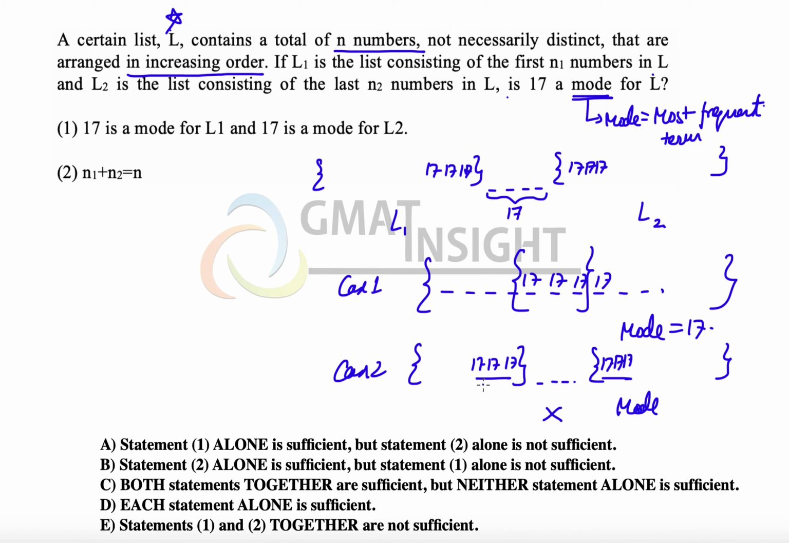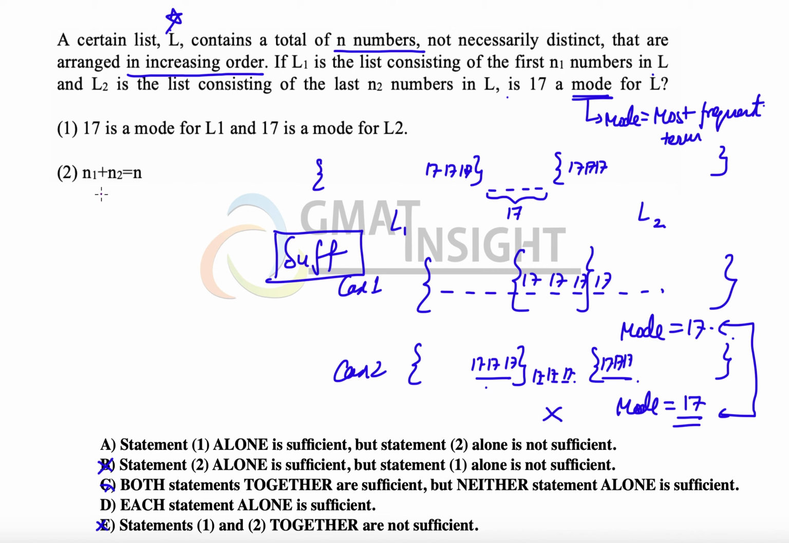It is the mode of L1, the mode of L2, and whether there are some more terms in between or not, if there are, then all those terms will have to be 17 only, because the terms are arranged in increasing order. Either way, the mode remains 17, and since we have a consistent value of mode, we say that the first statement alone is sufficient to answer, and our answer is limited to option A or option D.